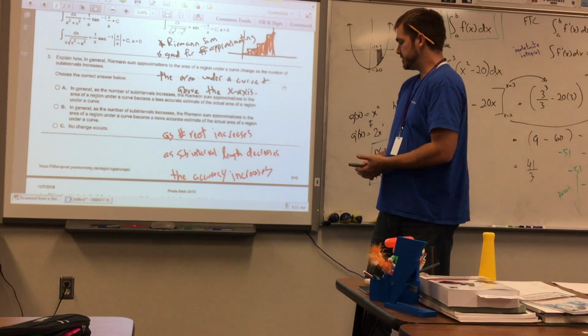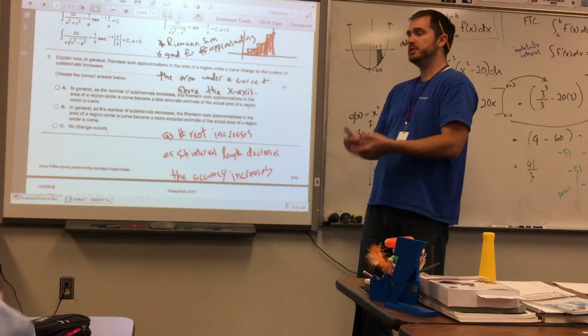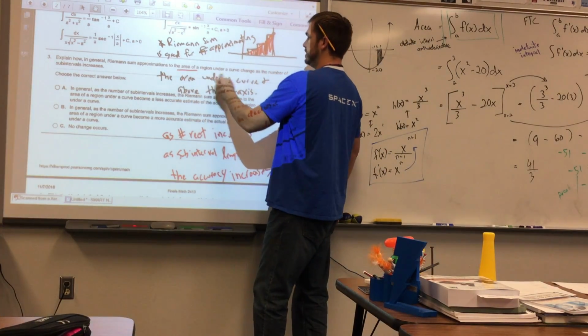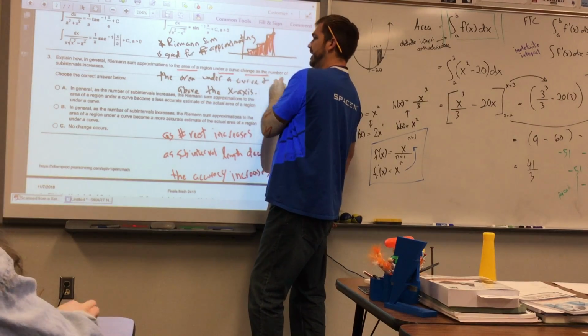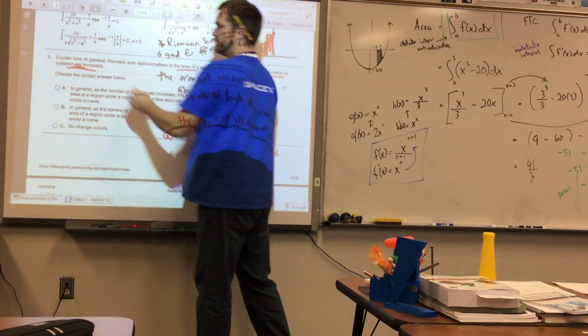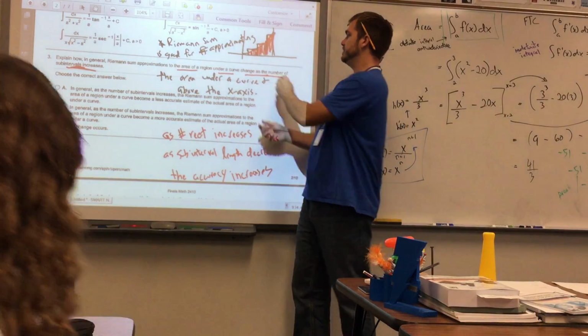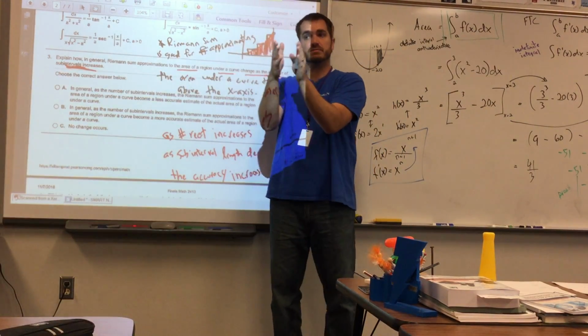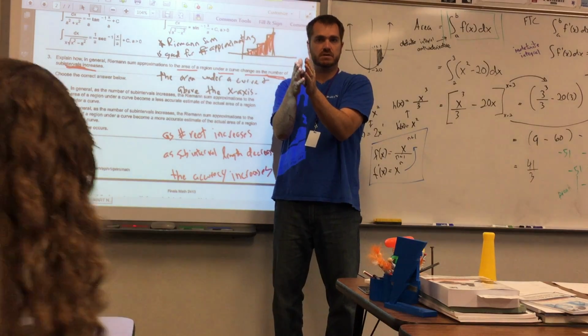Now in this particular question it says, explain how, in general, Riemann sum approximations to the area of a region under a curve changes as the number of subintervals increase. So the number of subintervals, that means the number of rectangles increases.